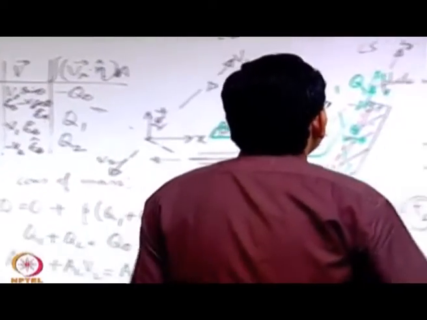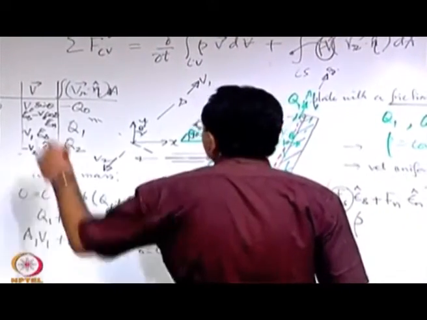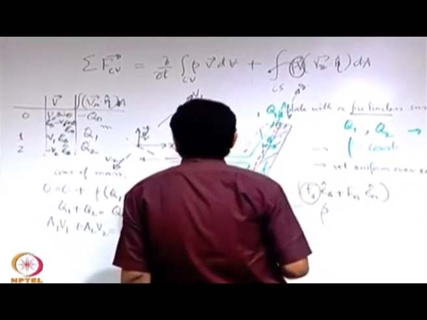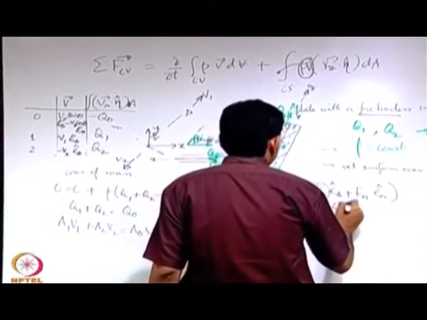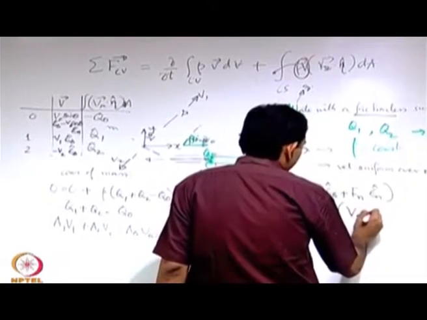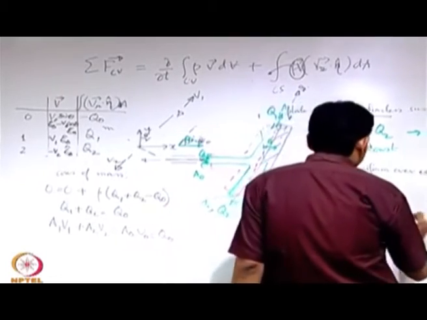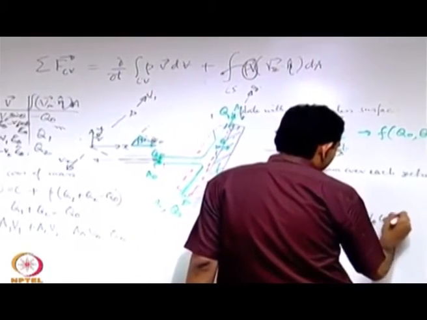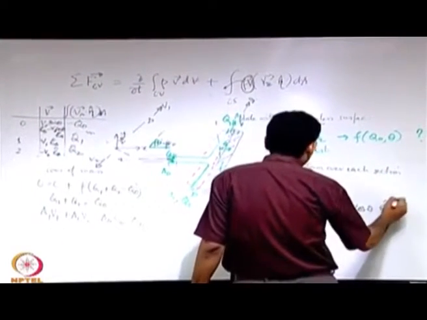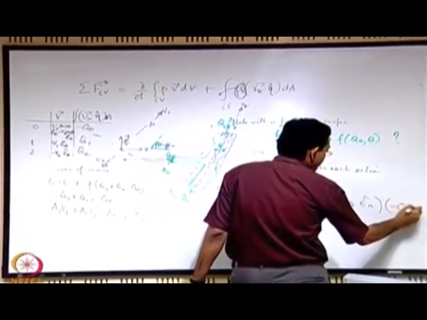If you put that, it will become, first for the surface 0, rho into v, where v is v naught sin theta epsilon s minus v naught cos theta epsilon n, into minus q naught.